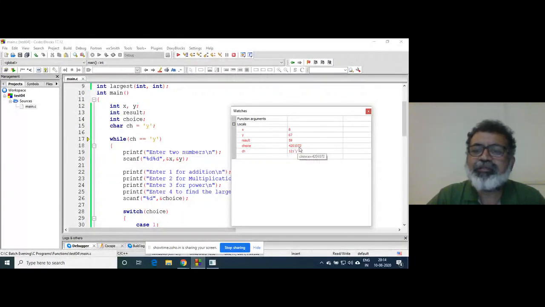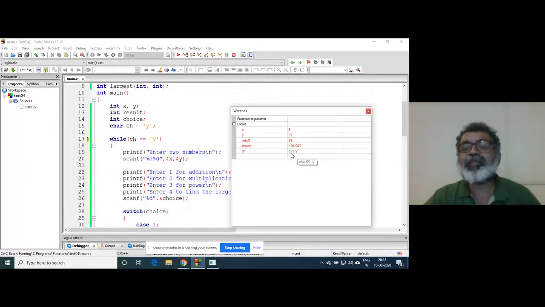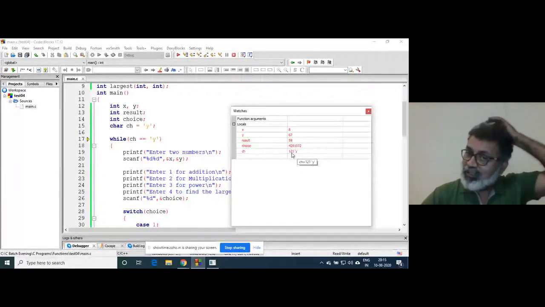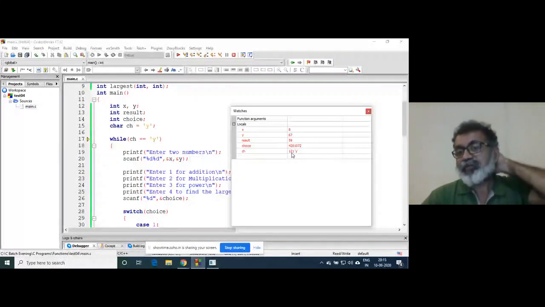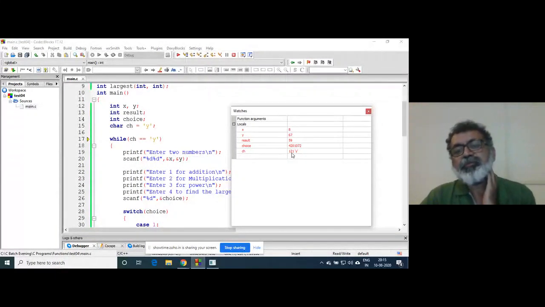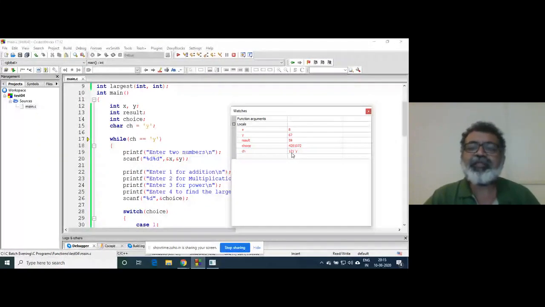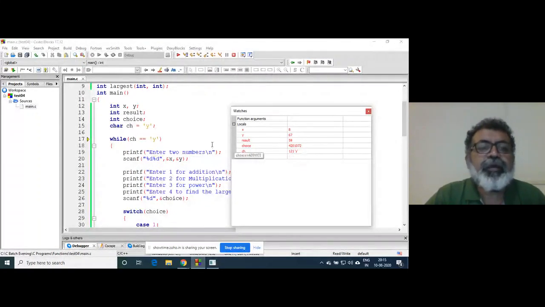Choice contains some huge garbage value, and ch contains y, because it is initialized. And it shows 121, which is the ASCII value of that y, because 122 is z. So that's why it has printed 121, right?